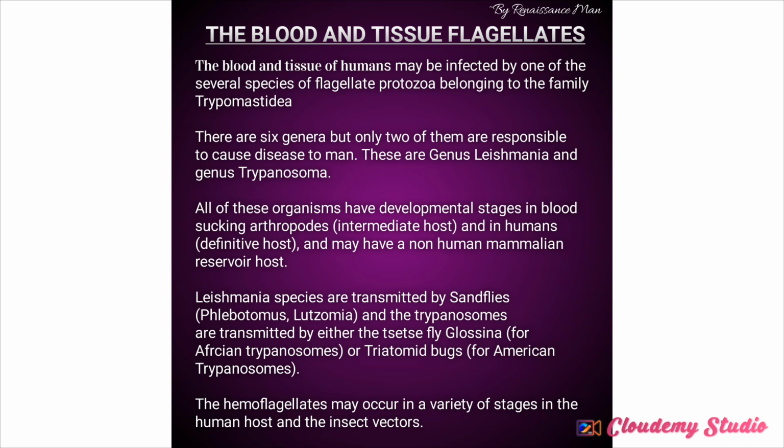All these organisms have a developmental stage in blood-sucking arthropods as well as in man, which is a vertebrate. You understand? And they are not meant to infect man only, they can infect other animals as well. But basically, we're talking about the infection in man and in blood-sucking arthropods. For example, Leishmania species is transmitted by sandflies of genus Phlebotomus or Lutzomyia. And Trypanosoma is transmitted by tsetse fly, of genus Glossina. Are you getting me now? And also, American trypanosome can be transmitted by triatomine bugs.